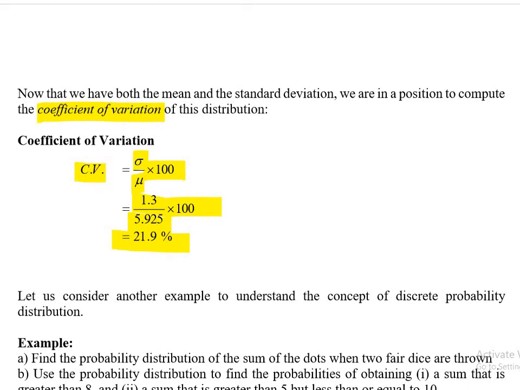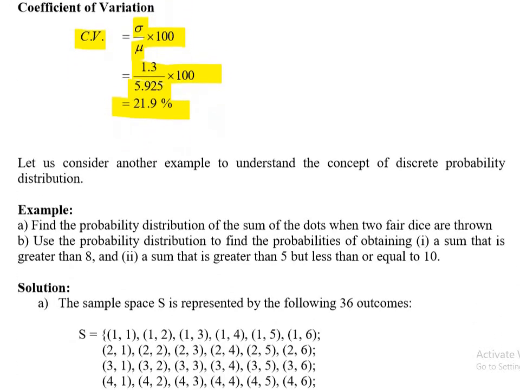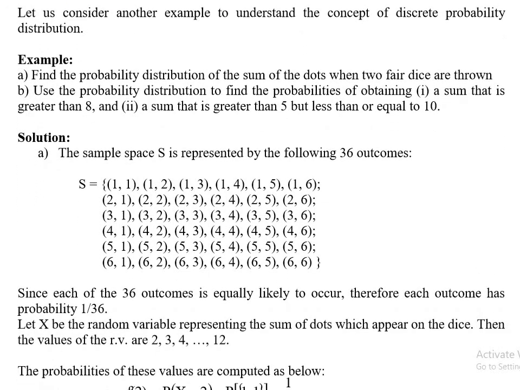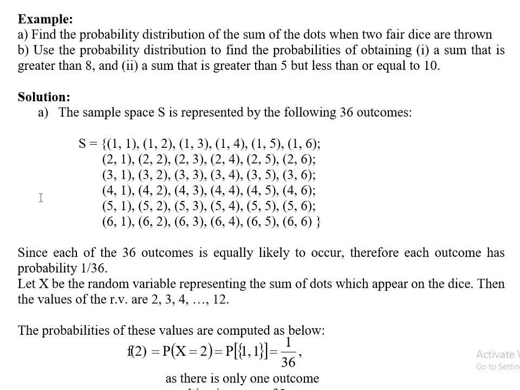So this is another example, which is very simple and straightforward. If I roll 2 dice, I can define a random variable here. This question is very similar to what I asked in the midterm. If 2 fair dice are thrown, what is the probability distribution of the sum of dots on the 2 fair dice? You remember when we roll 2 dice, this is my sample space.